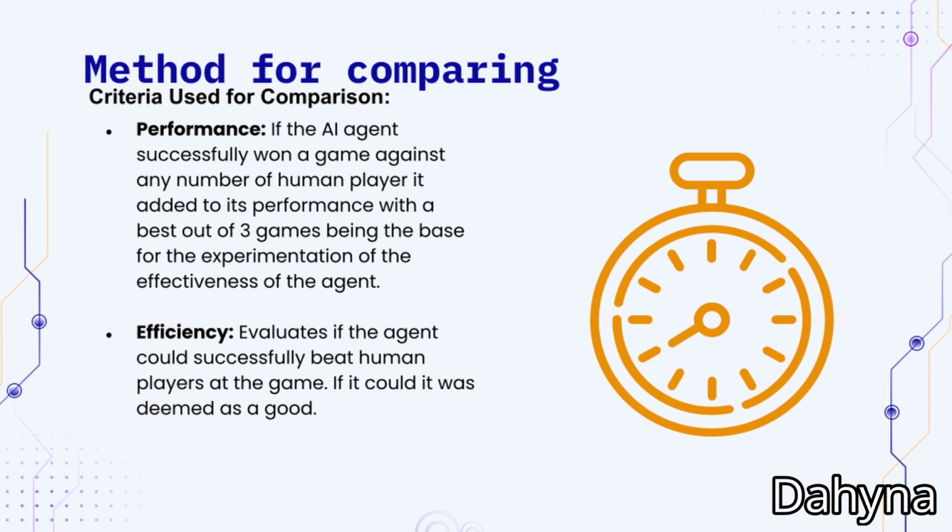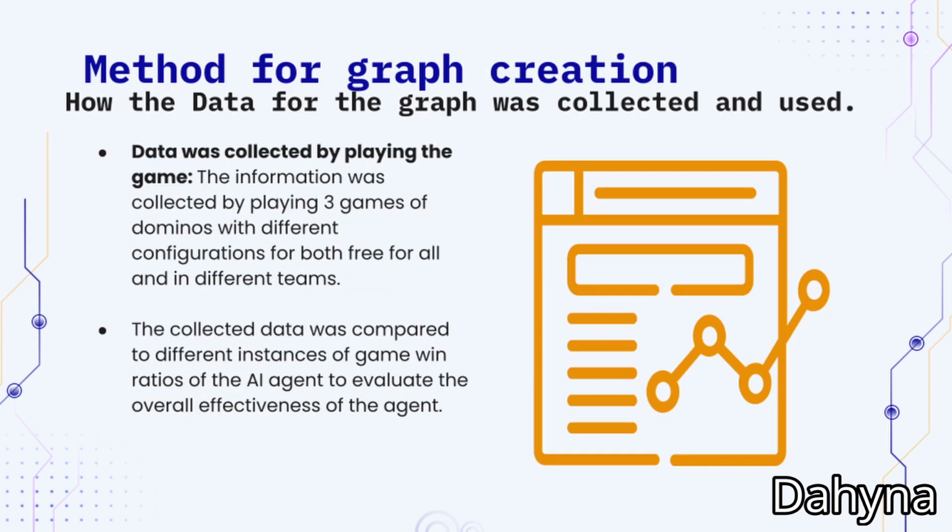Methods for comparing performance. If the AI agent successfully won a game against any number of human players, it added to its performance, with the best out of 3 games being the base for the experimentation of the effectiveness of the agent. The efficiency: if the agent could successfully beat human players at the game, it was deemed good. Method for graph creation. Data was collected by playing the game. The information was collected by playing 3 games of dominoes with different configurations, for both free-for-all and in different teams. The collected data was compared to different instances of the game win ratios of the AI agent to evaluate the overall effectiveness of the agent.